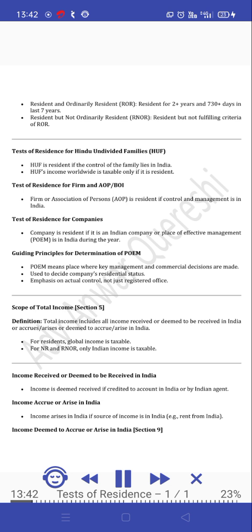Tests of residence for Hindu undivided families, HUF. HUF is resident if the control of the family lies in India. HUF's income worldwide is taxable only if it is resident. Test of residence for firm and AOP. Firm or association of persons, AOP, is resident if control and management is in India.